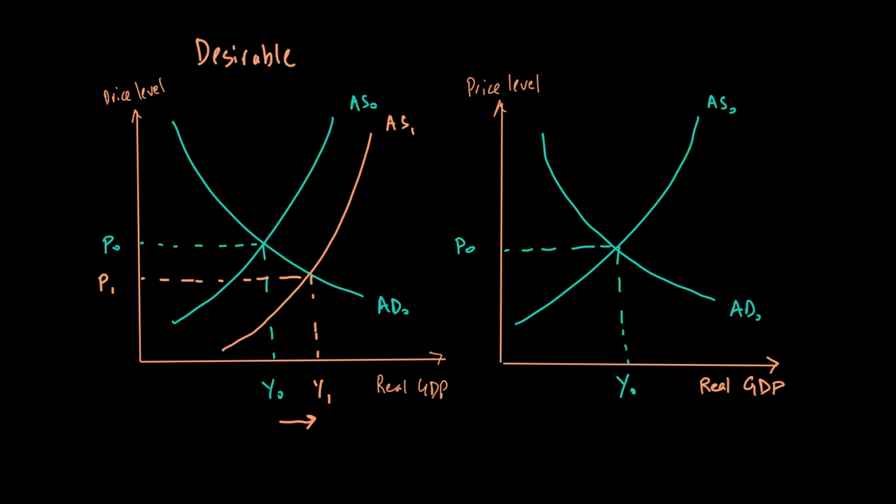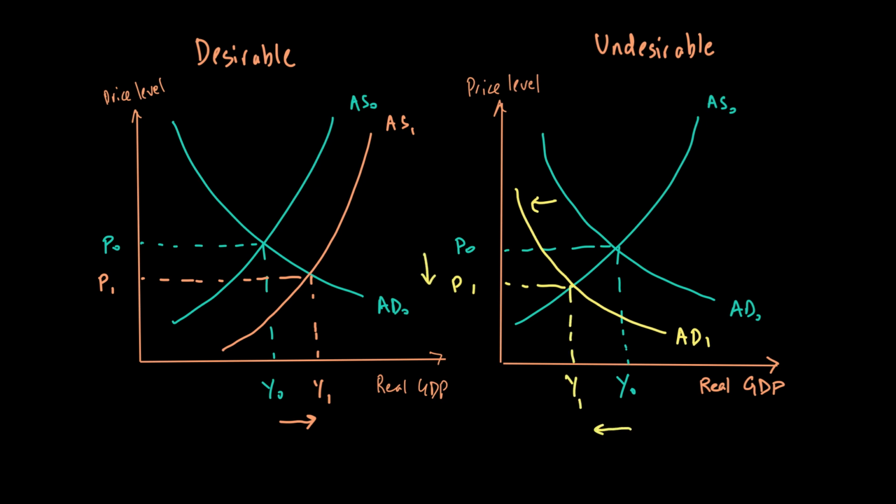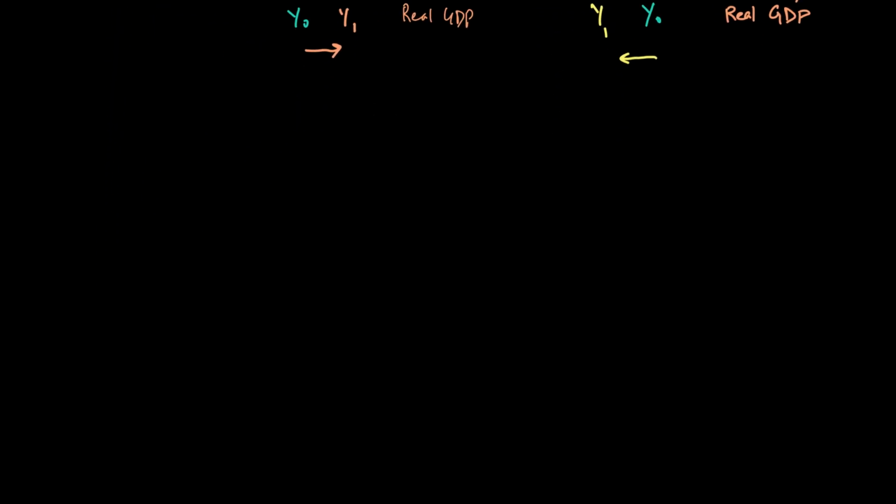But deflation could also be undesirable, and this is where we commonly see the prices go down because of a fall of aggregate demand. This fall of aggregate demand, the AD curve shifting backward, is undesirable. Why? Because now the price level goes down and the real GDP is also going down. So this fall of AD, where the price level is going down and real GDP is going down, will be undesirable because of many reasons which we want to talk about. The fall of this aggregate demand, therefore, has these challenges that we need to explore.